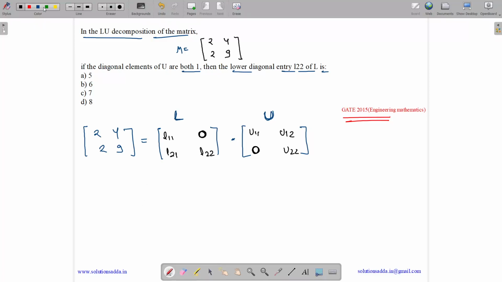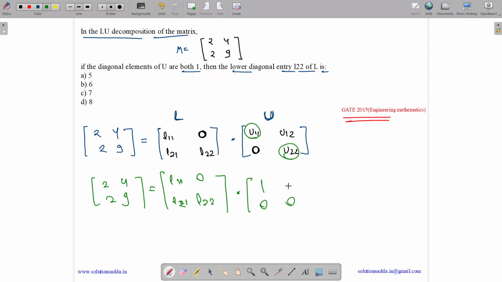Okay. So what is given in the question? We are given that the diagonal elements of U are both 1. So we have 2, 4, 2, 9 equals L11, 0, L21, L22 times 1, U12, 0, 1. Let us do the multiplication. So 2 equals L11.